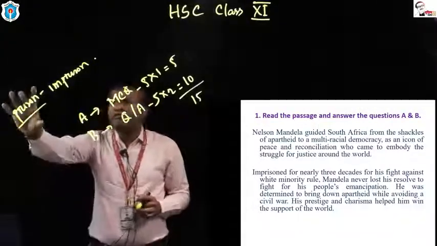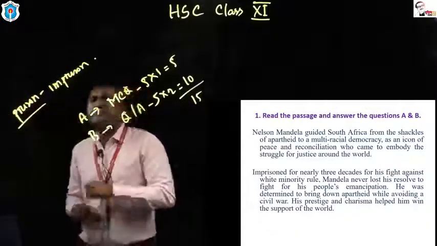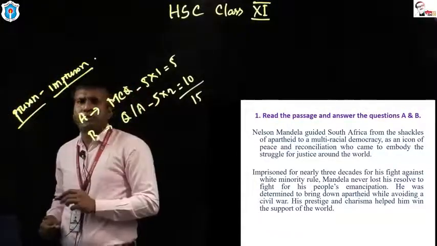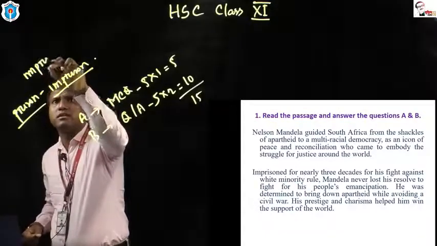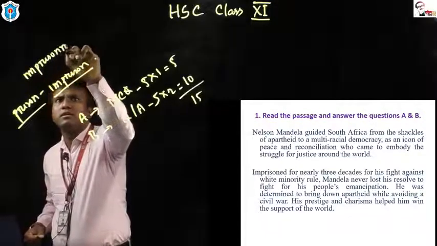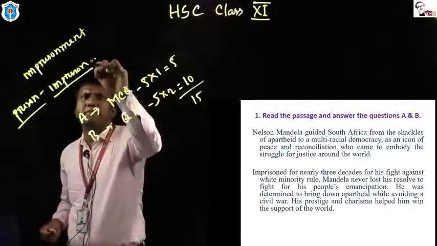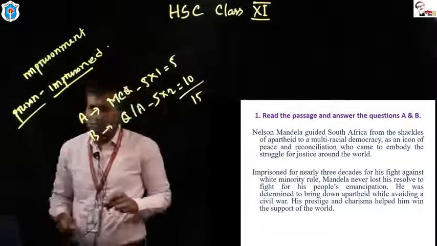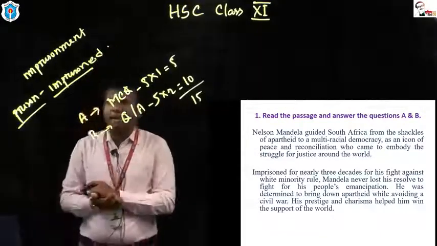So, what is the verb form of prison? The verb form of prison is imprison. What is the noun form of imprison? The noun form of imprison is imprisonment. And the past participle of imprison is imprisoned. Look at it: imprisoned for nearly 3 decades.